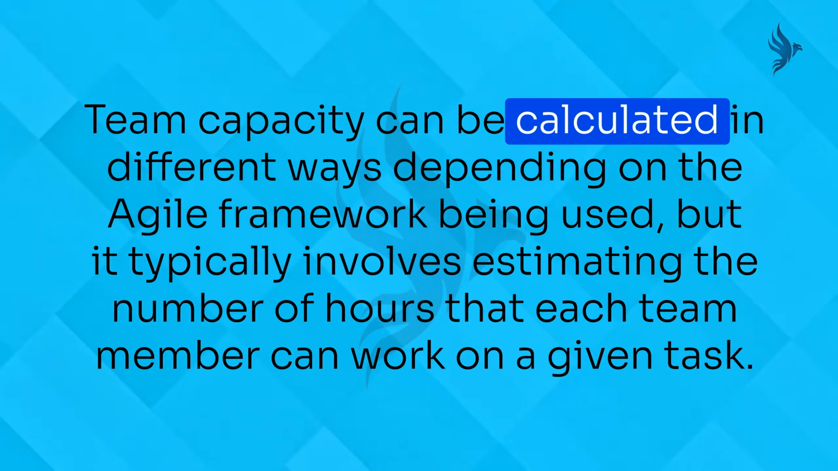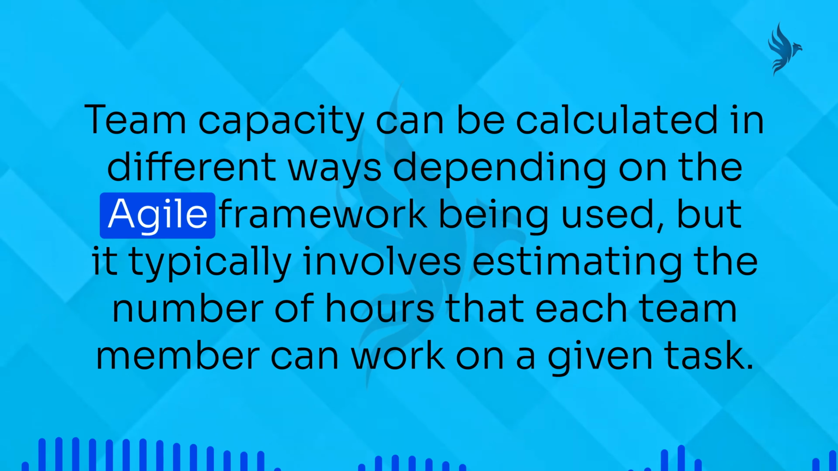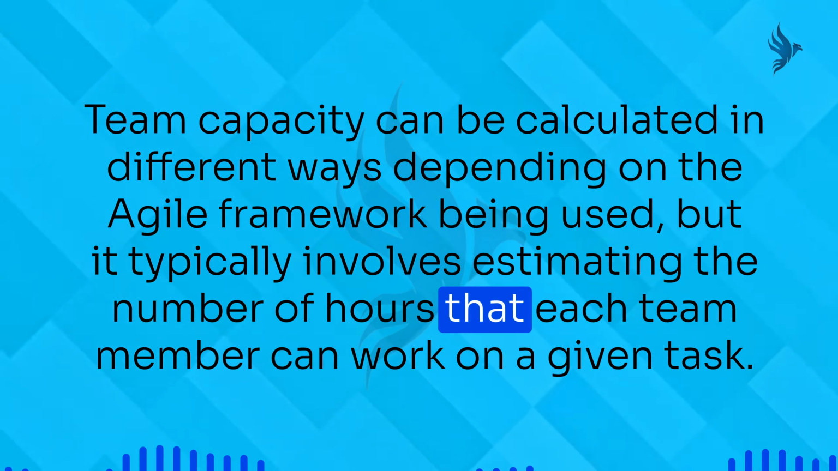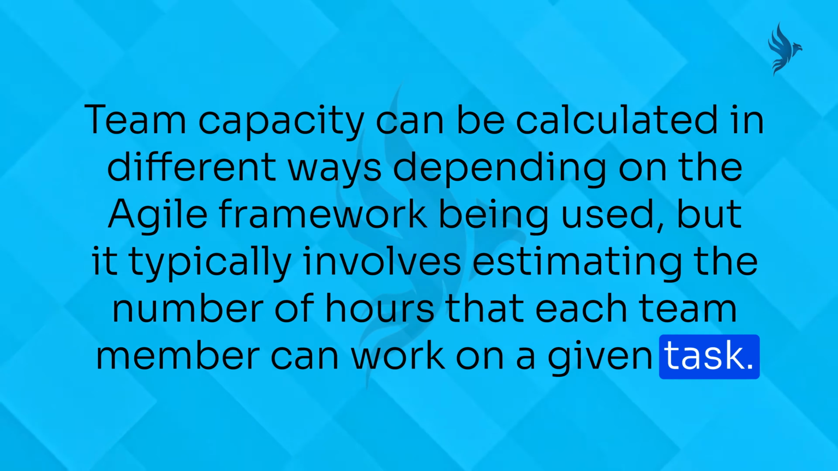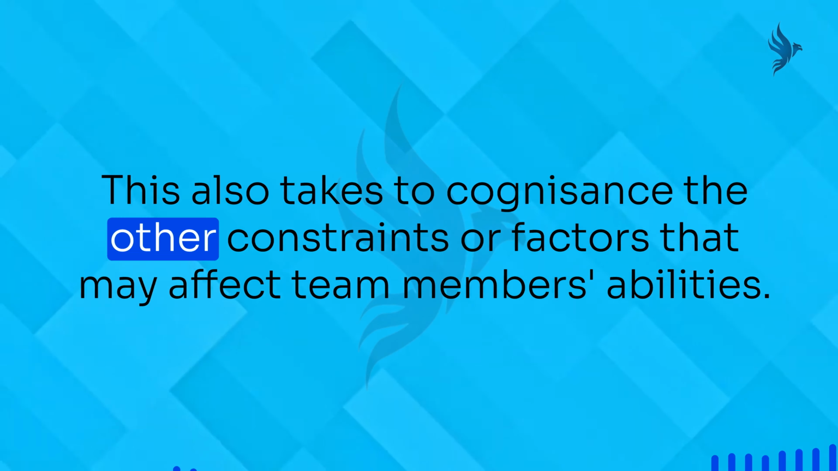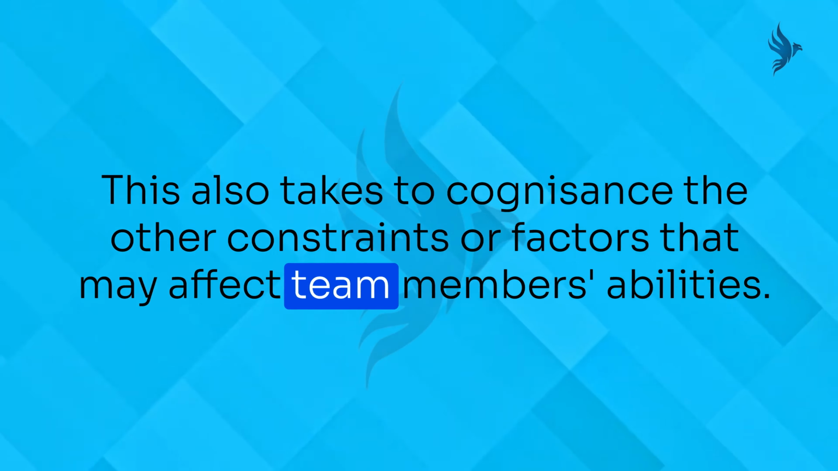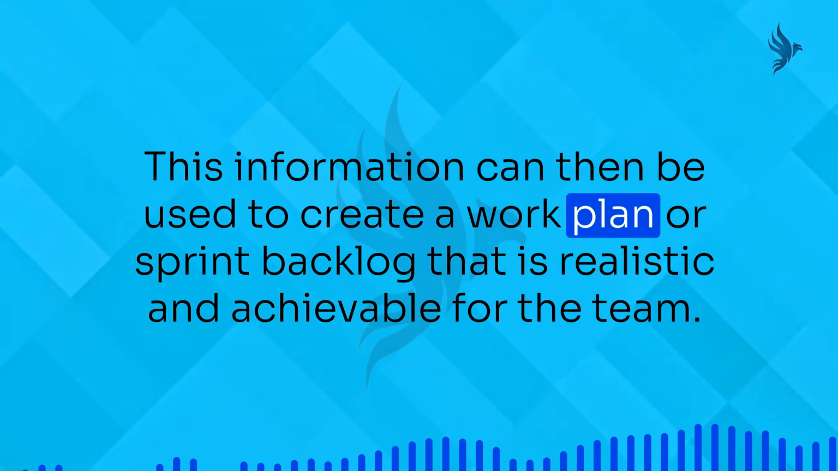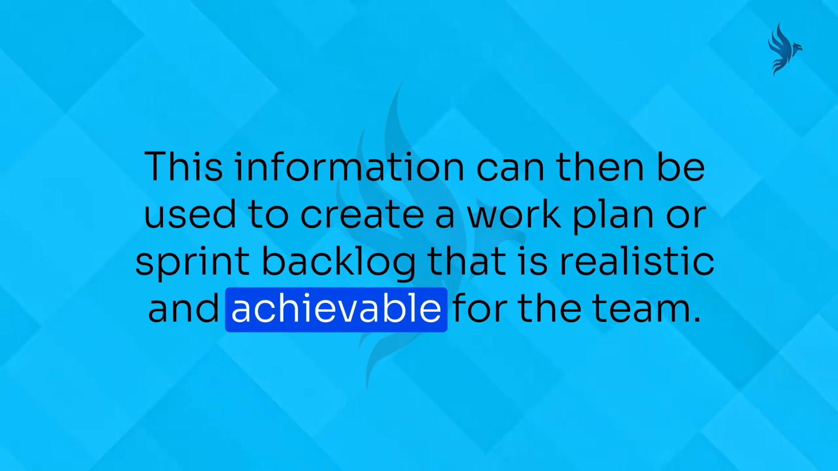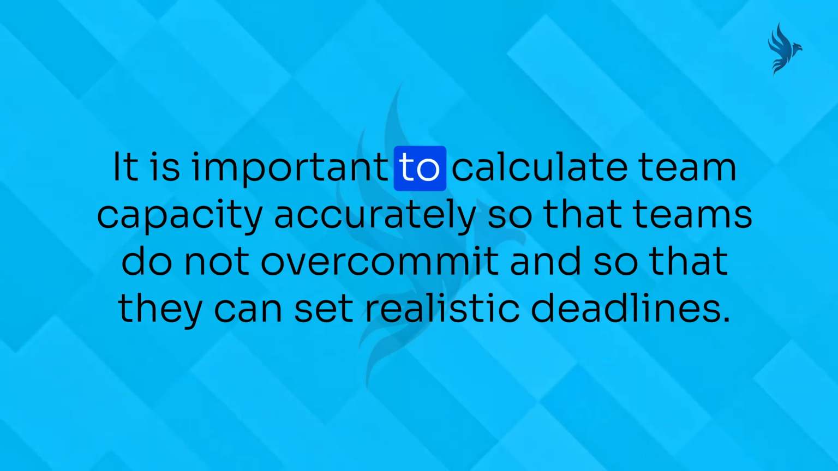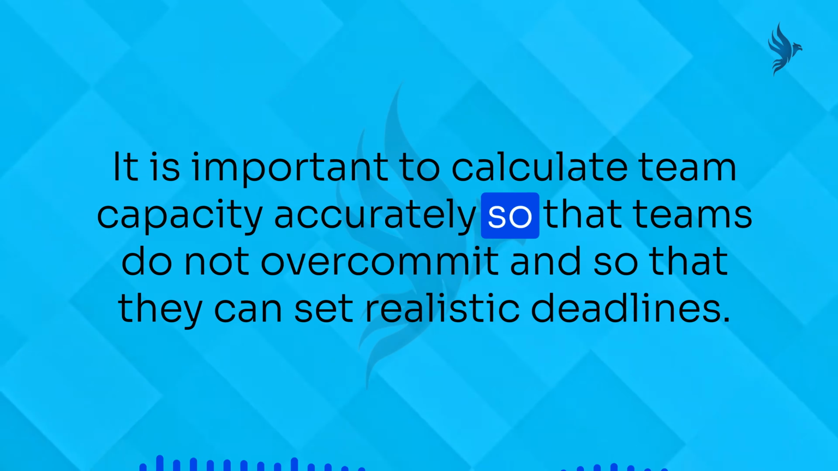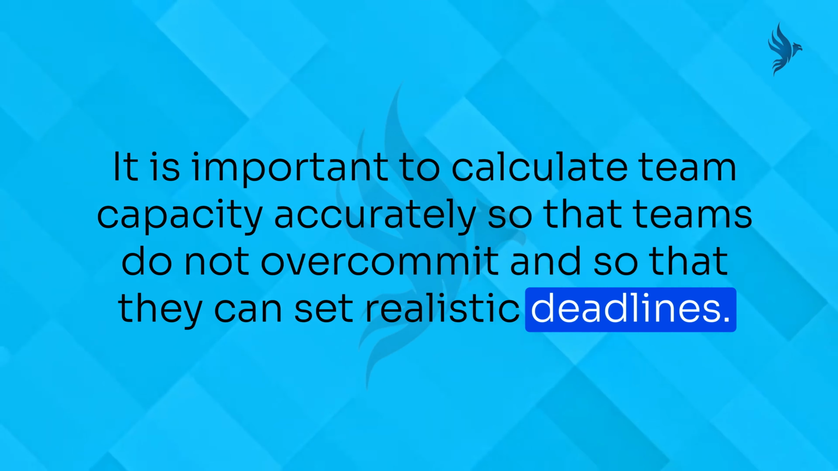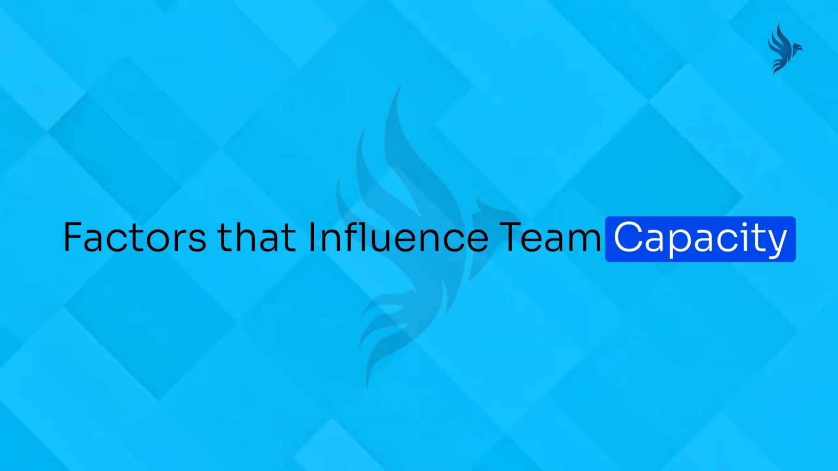Team capacity can be calculated in different ways depending on the Agile framework being used, but it typically involves estimating the number of hours that each team member can work on a given task. This also takes into cognizance the other constraints or factors that may affect team members' abilities. This information can then be used to create a work plan or sprint backlog that is realistic and achievable for the team. It is important to calculate team capacity accurately so that teams do not overcommit, and so that they can set realistic deadlines.